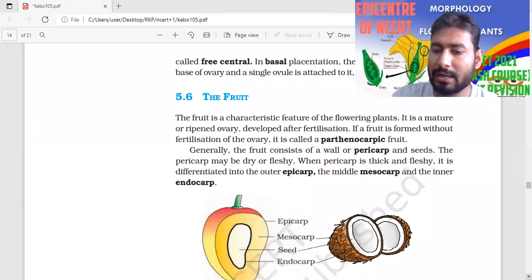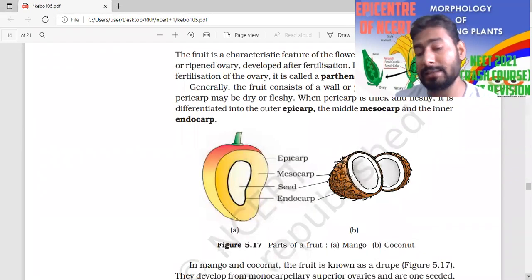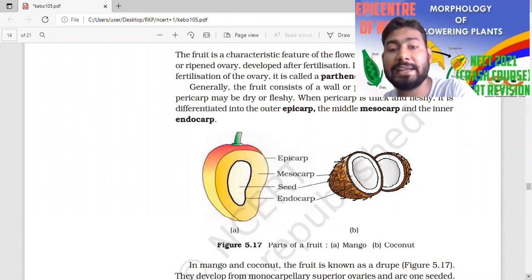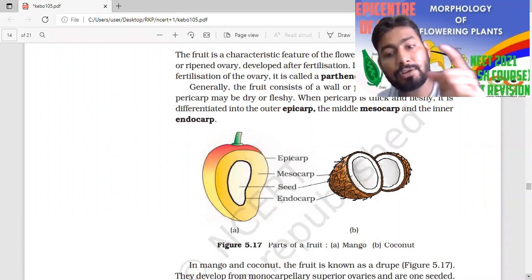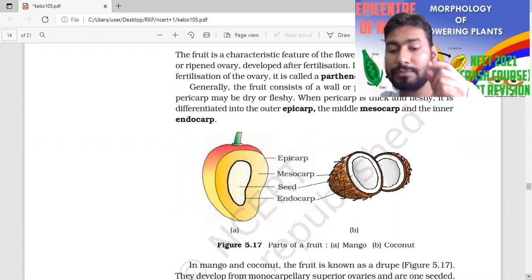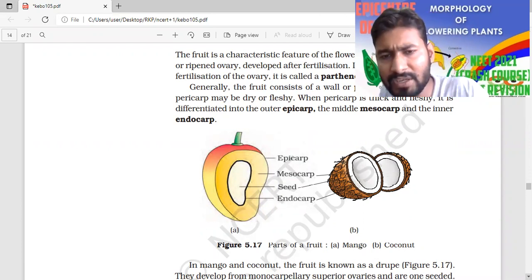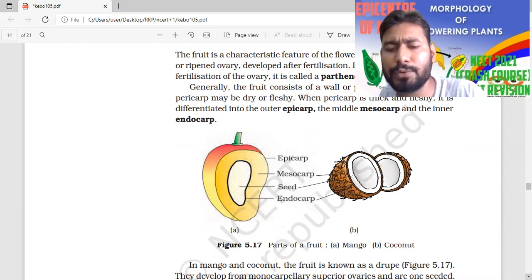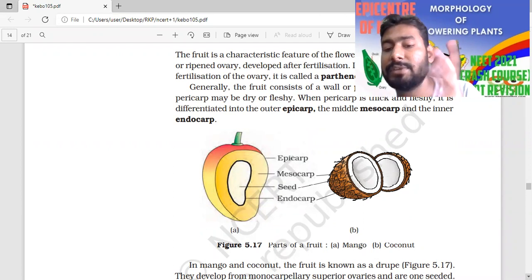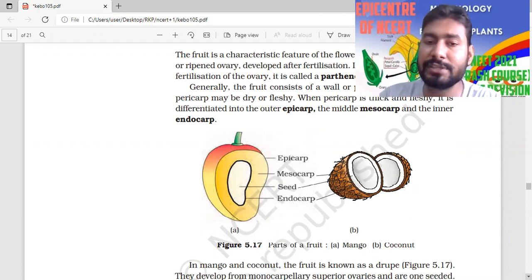And another is the apomictic fruit, where there is also formation of the seed without fertilization. In the case of parthenocarpic, there is formation of the fruit without seed, no seed is there, but fertilization is accompanied. But in the case of the apomictic fruit, the formation of seed takes place but without fertilization. So this is the big difference between apomictic and parthenocarpic fruit.